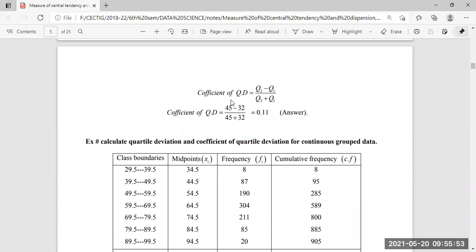For the time being, I am skipping the scenario for the lower and upper quartile, because there is a confusion. I will make it clear for myself first, and then I will have a discussion with you people also. Okay.